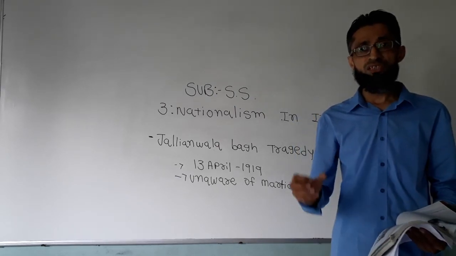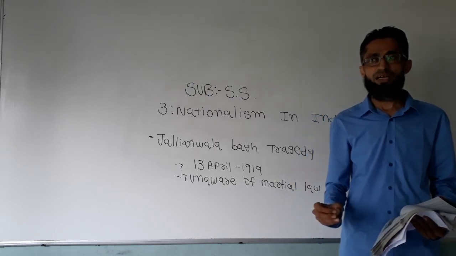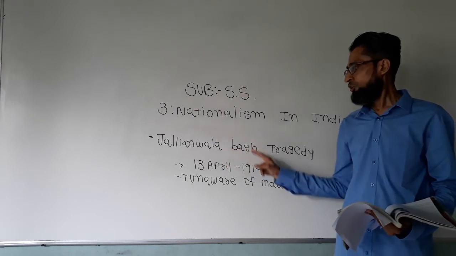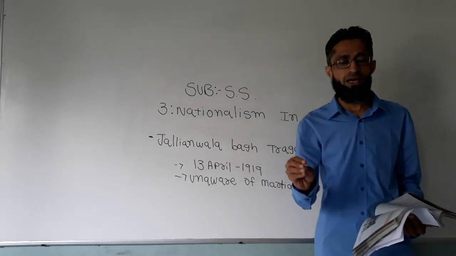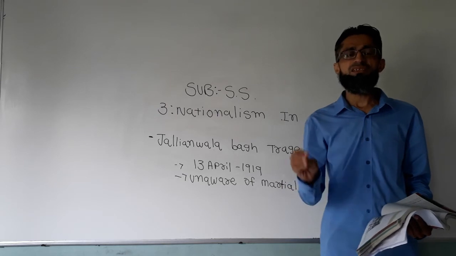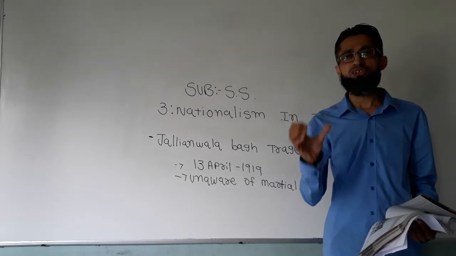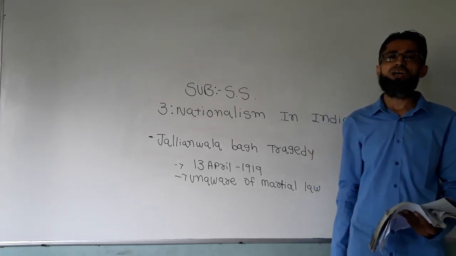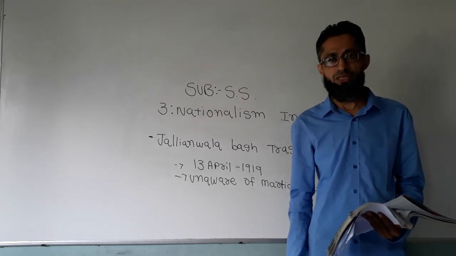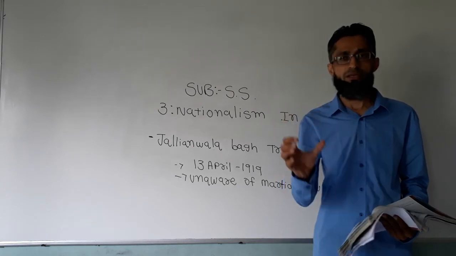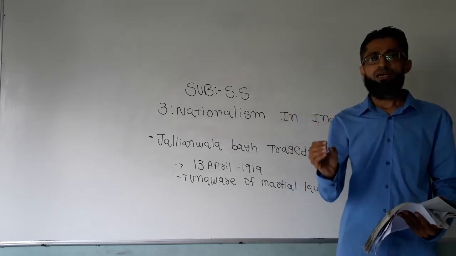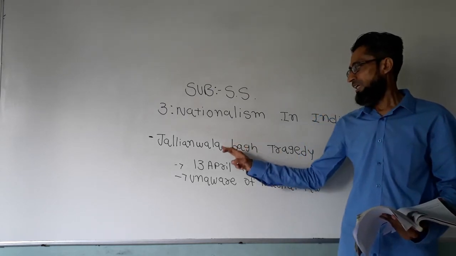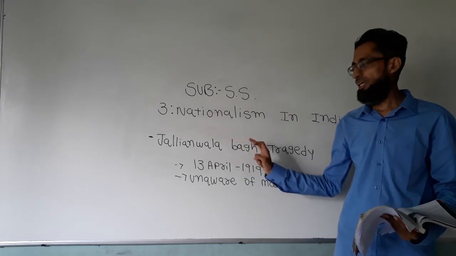Later on, after this incident, he declared that whatever he did in Jallianwala Bagh, he wanted to create a moral effect of terror and fear in the minds of the Satyagrahi people of India. So he just wanted to create terror and fear in the minds of these Satyagrahi people. So there was actually no other exit.